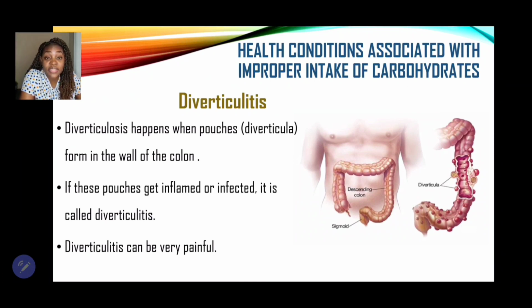Now, our next condition that we'll be looking at is diverticulitis, and this is a condition that is associated with improper intake of carbohydrates, meaning that we're not having as much, right? So diverticulosis happens when pouches, which are called diverticula, form in the wall of the colon. If these pouches get inflamed or infected, it is called diverticulitis, right?